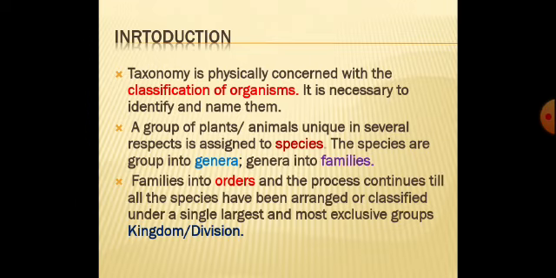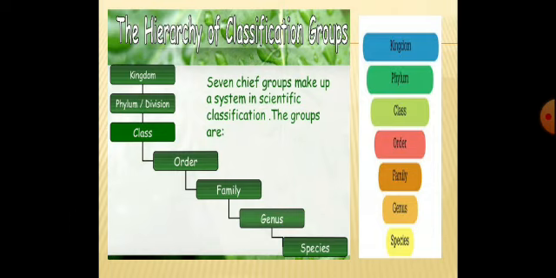Species is a single individual, a single entity. Means it is either a plant or an animal. And we have plant taxonomy and animal taxonomy. As we are in botany class, today we will discuss the plant taxonomy.